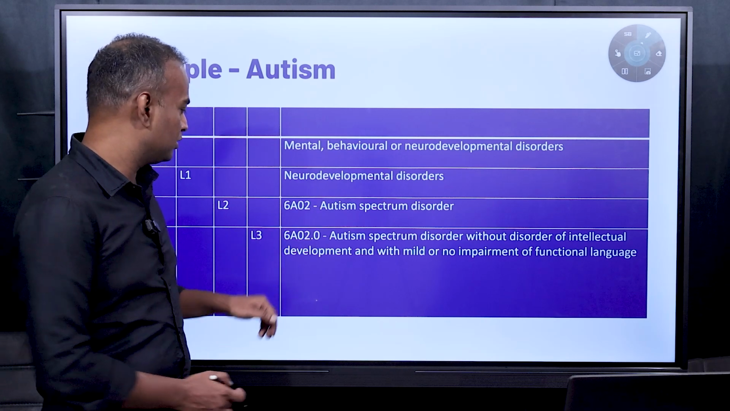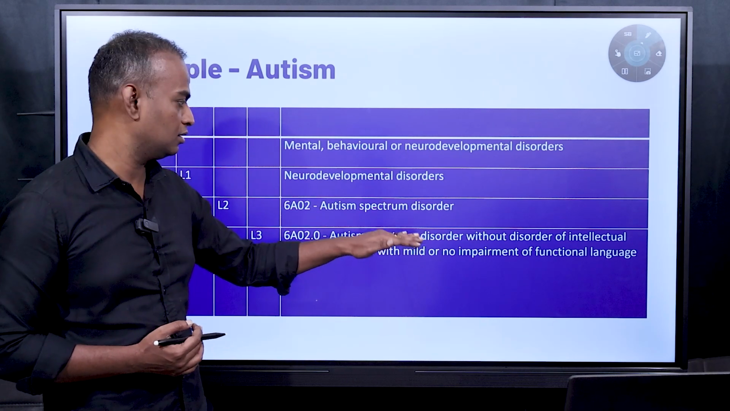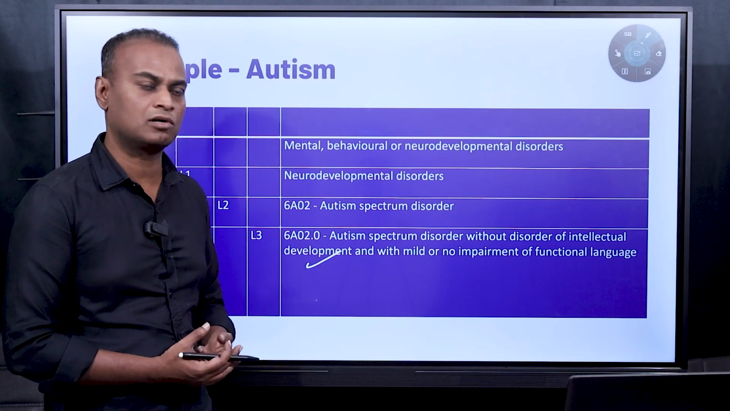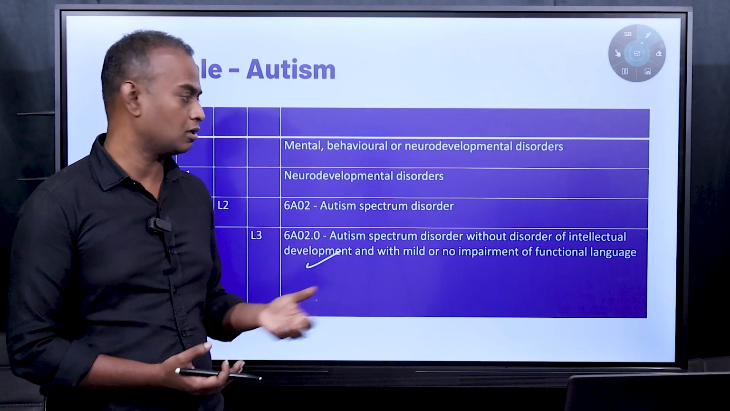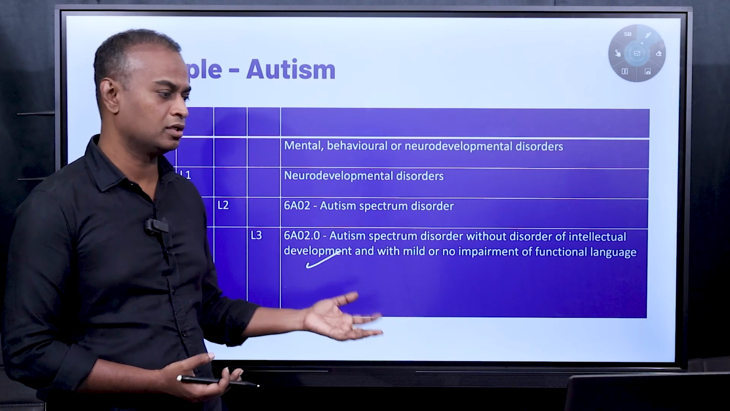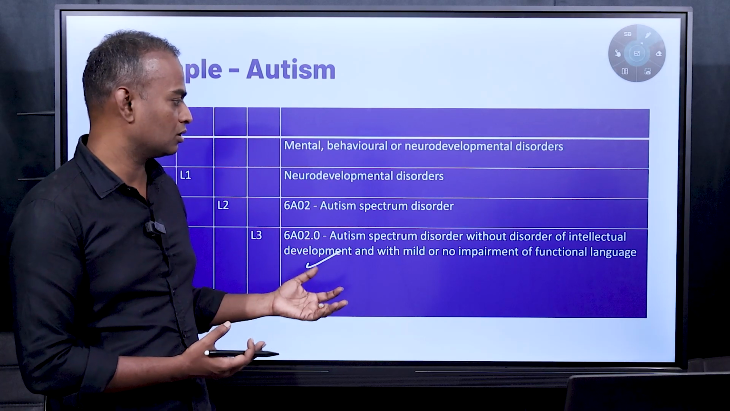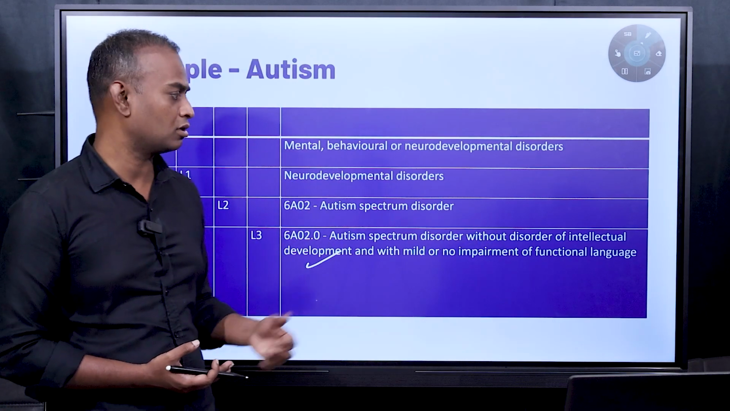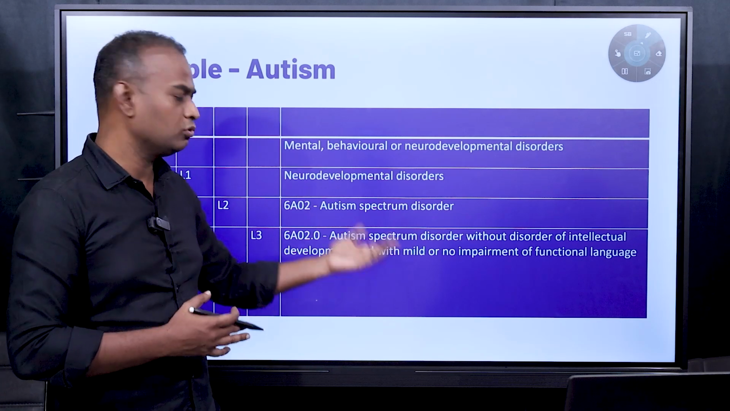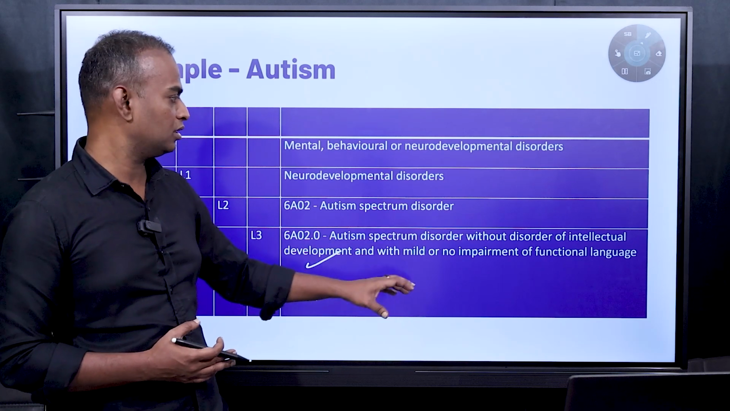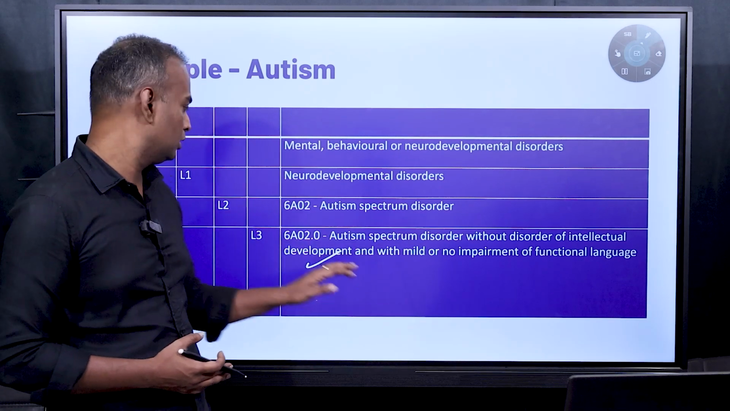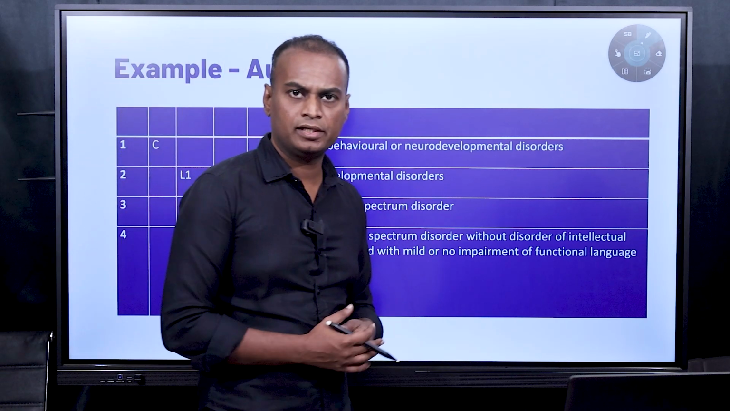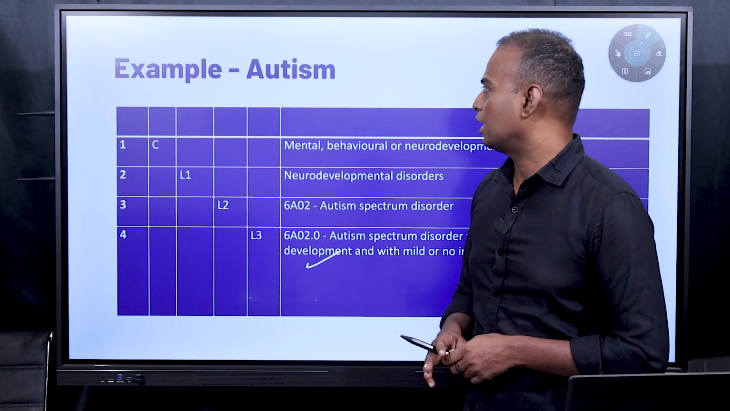Under autism spectrum disorder, in level 3 you can see there are a lot of varieties of autism, based on the different symptoms the autism patient is undergoing, the hierarchy of the symptoms, the impact of the symptoms on the autism patient or kid, or the neurodevelopmental background. Based on that, autism is divided into different variants within level 3. So this is how a disease is classified within ICD-11.